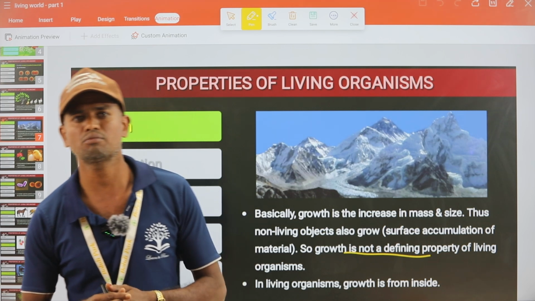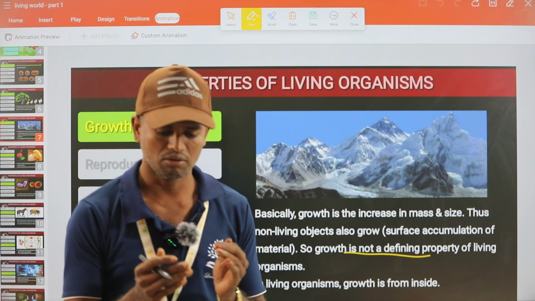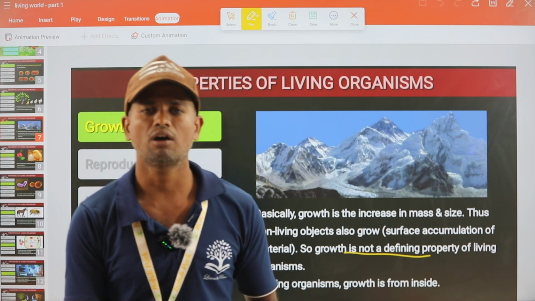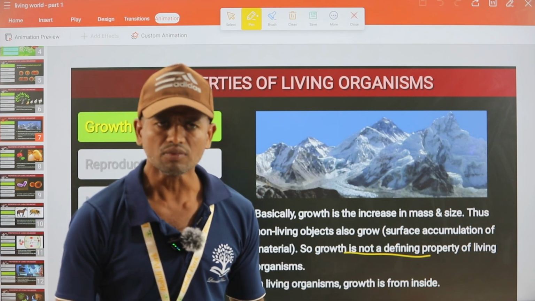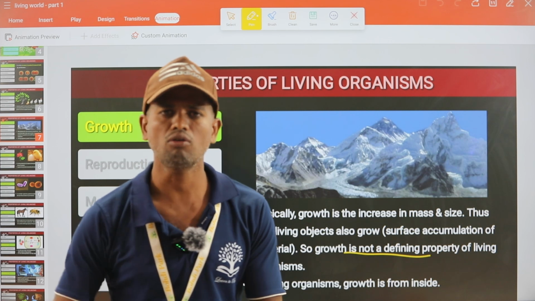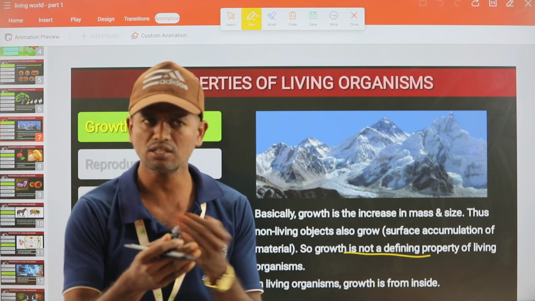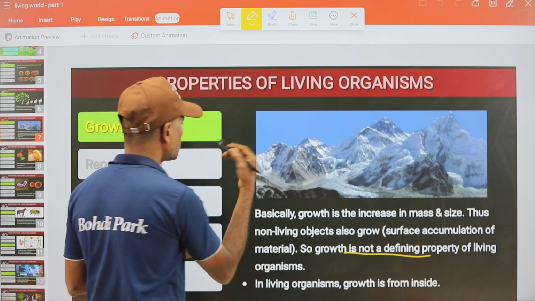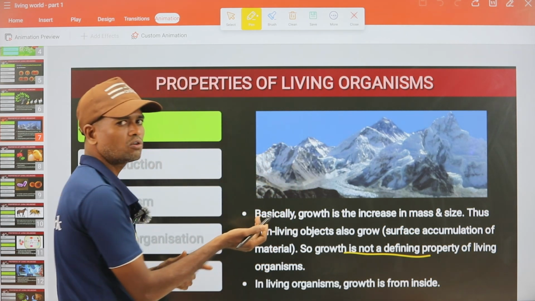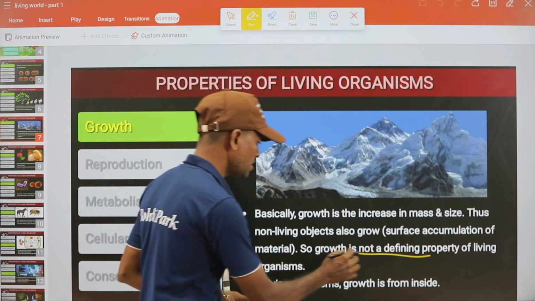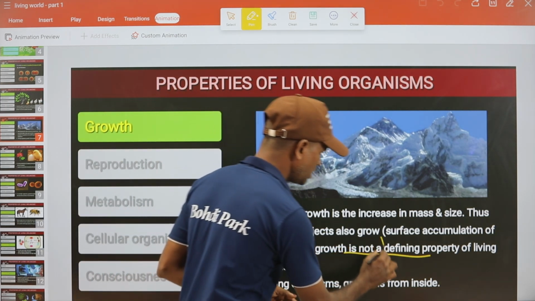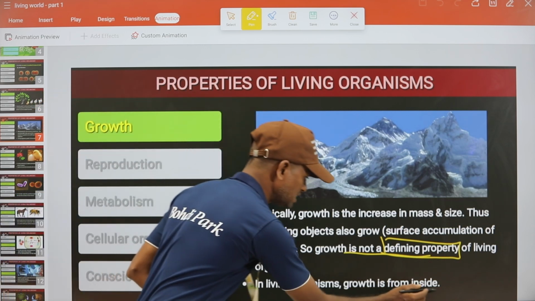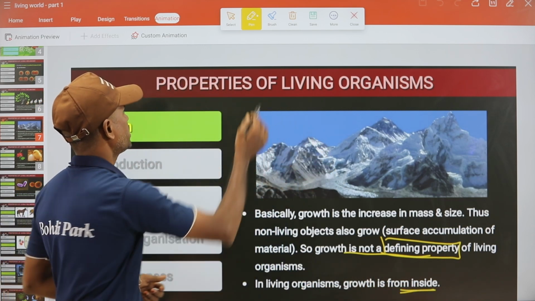Another thing is there must be a difference between biotic and abiotic things. Abiotic things grow from the outside, as I already told. Likewise, living things grow, but from the inside. So there are some similarities: abiotic things also grow, biotic things also grow. So we are not considering growth as a defining property of living things. In living organisms, growth is from inside. Make it a point. Okay.